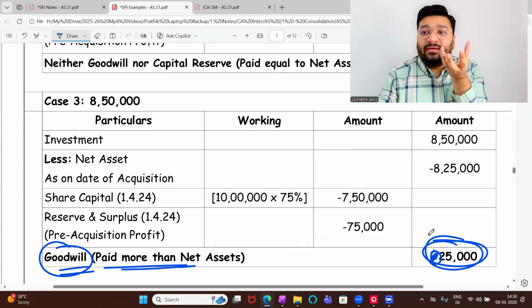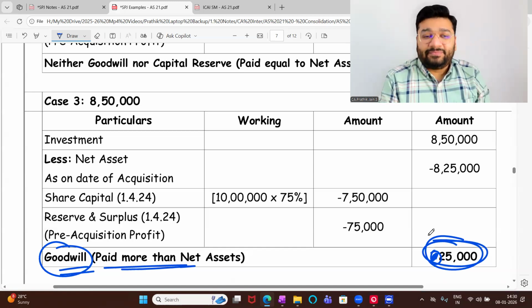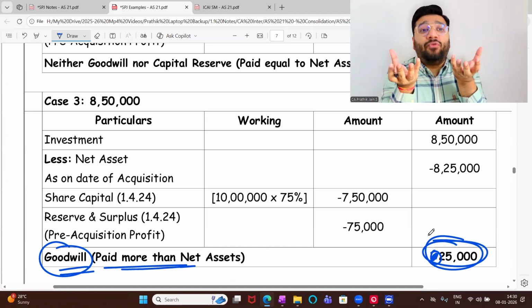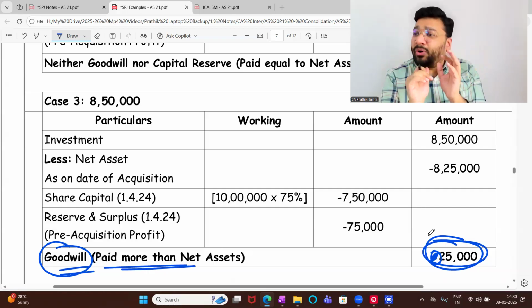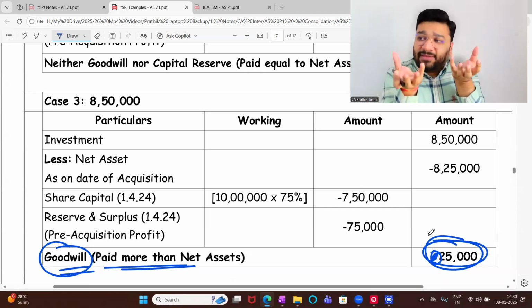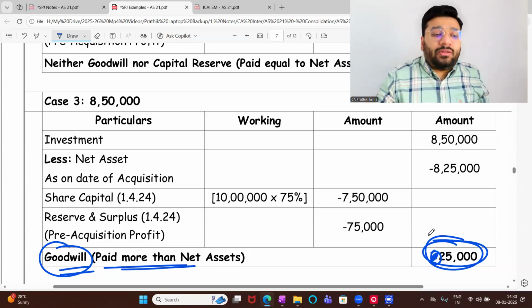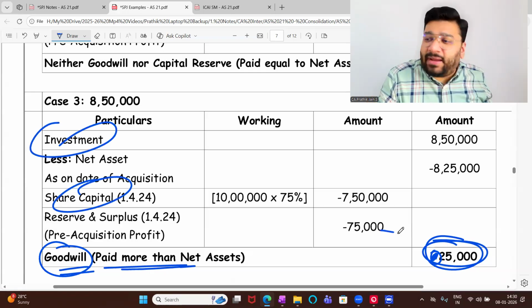Net asset, 3 lakh. Investment, 4 lakh. Goodwill or CR? Plus and minus is important here? No. I paid 4 lakh rupees. What did I receive? Only 3 lakh. So 1 lakh extra I've paid. That is goodwill. So based on the concept you go, do not go with plus and minus.